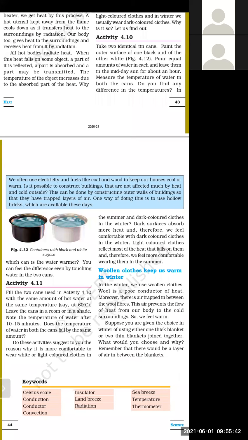It will not allow the outer heat to come into the house, and the inner heat or inner coldness of the house to go outside, because there is a layer of wall, and in each wall there is some air, and air is a poor conductor. One way of doing this is to use hollow bricks, which are available these days. So by applying this method, we can make our house cool or warm accordingly.